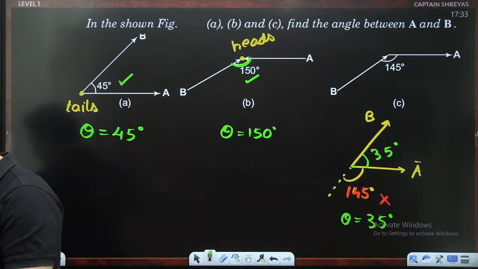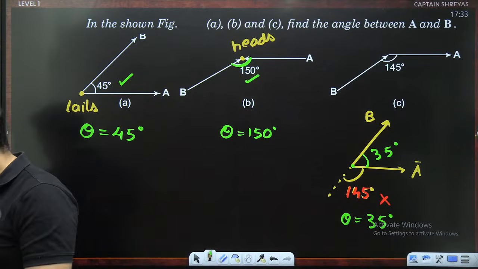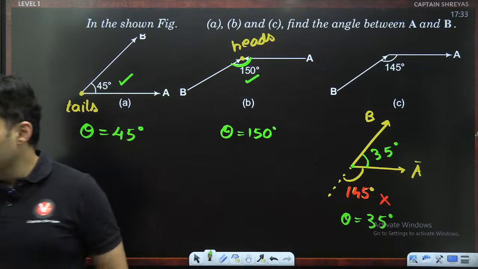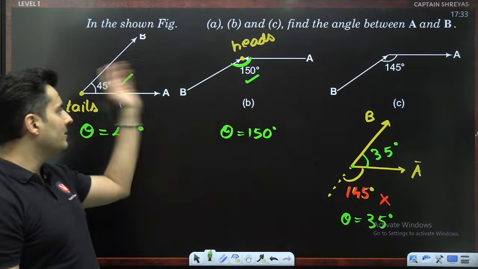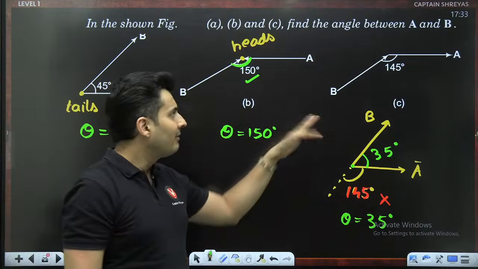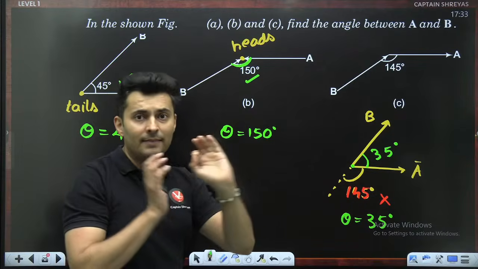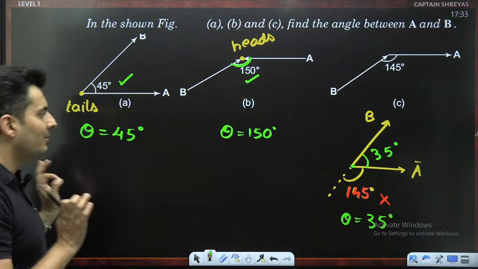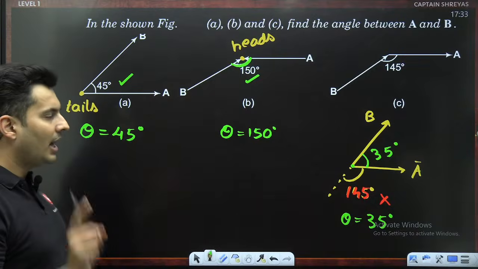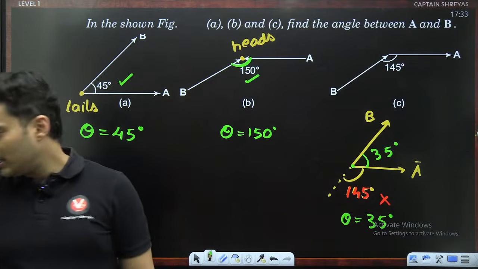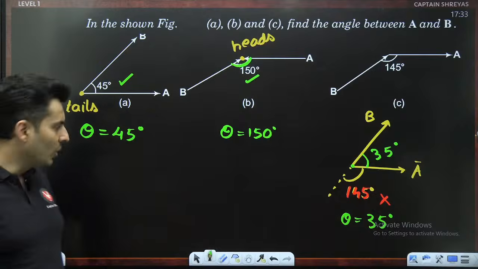Now is it very, very clear, everyone? Yeah, either heads are together or tails are together, you can measure the angle. If head and tail are together, slide them, only then the angle measurement will be correct. That's how it works. Okay, very good.